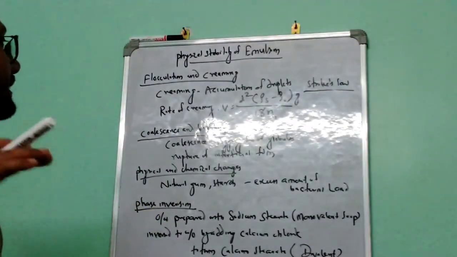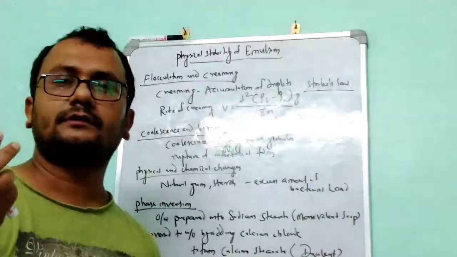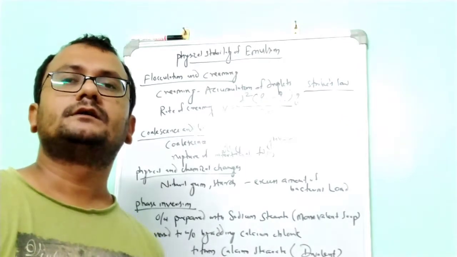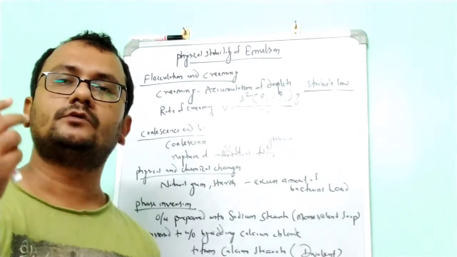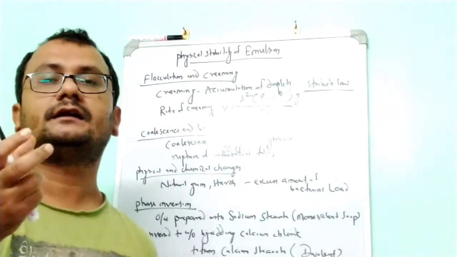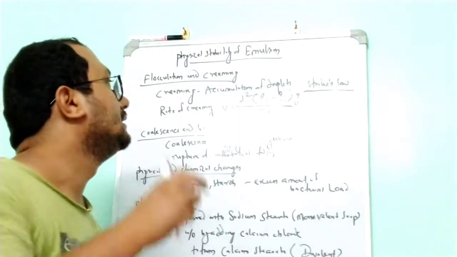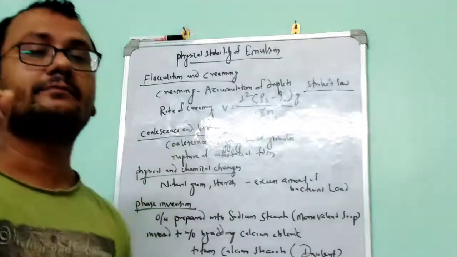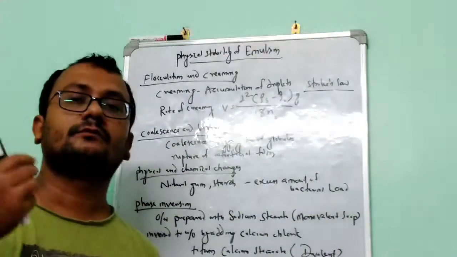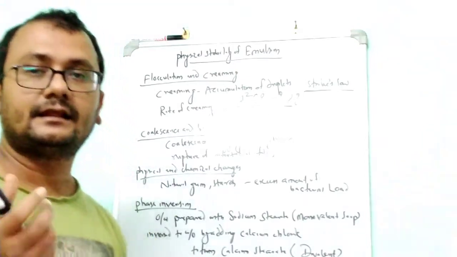What is this creaming process? Flocculation means the particles, the globules, will aggregate to form flocs, like in suspension as I told. Flocculation is a good sign in suspension, but here, if the globules aggregate, it is a bad sign for the stability of the emulsion. Creaming means accumulation of these droplets. If the oil phase or the water phase globules aggregate, it causes instability.